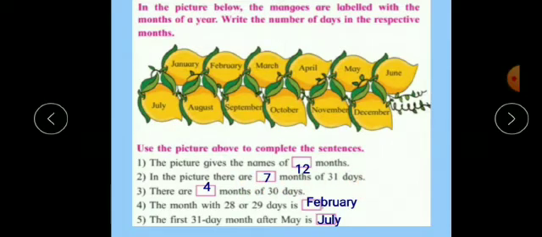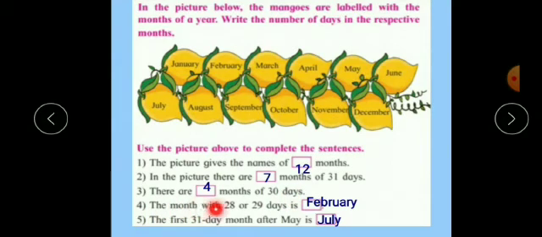Now there are how many months of 30 days? We know that in February there are either 28 or 29 days. So February is not counted. So in April there are 30 days. April, June, September and November. These 4 months have 30 days. So there are total 4 months of 30 days.